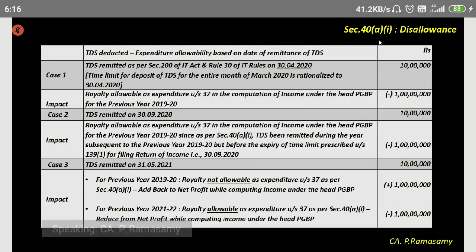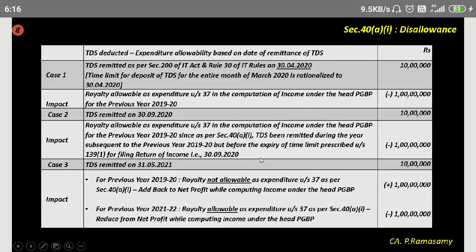Only if TDS has been deducted and remitted, it will be allowed as a reduction as expenditure. Expenditure amount is royalty of 1 crore. 1 crore is the amount which we are looking at, whether it will be allowed as a reduction or not.